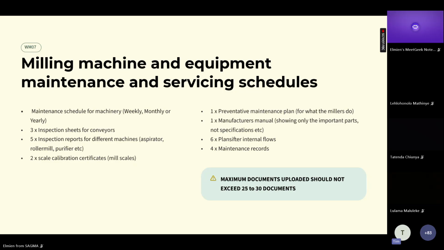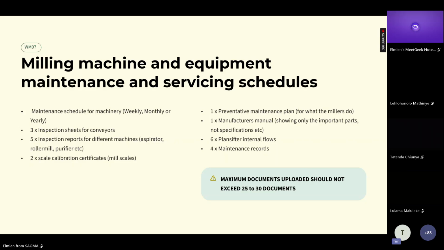3 inspection sheets for conveyors, 5 inspection reports for different machines: aspirators, roller mills, purifiers. That's a workshop thing. It can be you as well. 2 scale calibration certificates for mill scales. Could be also packing scales. Preventative maintenance plan for what the millers do. Okay, preventative maintenance is your plant sifters, your purifiers, those maintenance things the millers do.